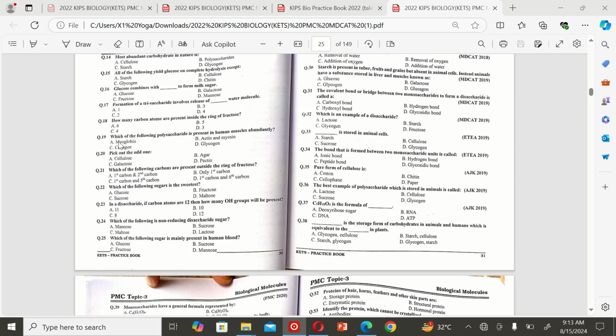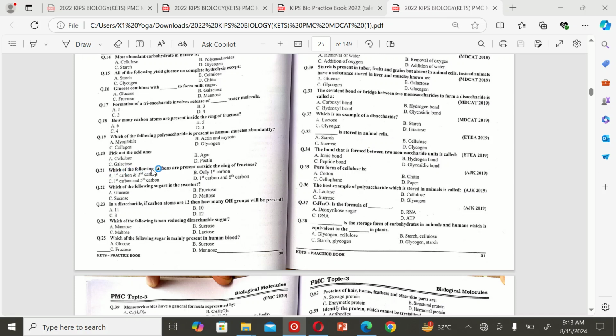The next MCQ is: which of the following polysaccharide is present in human muscle abundantly? A myoglobin, B actin and myosin, C collagen, and D glycogen. So the correct option is D glycogen. The next MCQ is: pick out the odd one. A cellulose, B agar, C galactose, and D pectin. So the correct option is C cellulose.